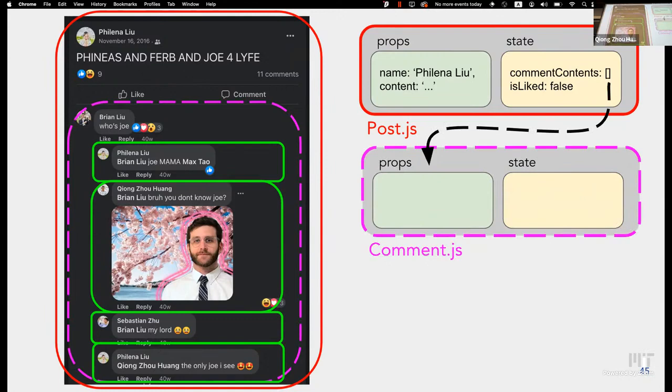So let's build the next component down in the component tree, which is the comments. And let's recall that in this paradigm, the post is the parent of the comment component, and that we are constructing this comment. We're passing in the props into this comment using the post state, because in post there is the comment contents array, and we're going to use information from that to make the comments. So again, this should be pretty similar. What could the props and state be for the comment component?